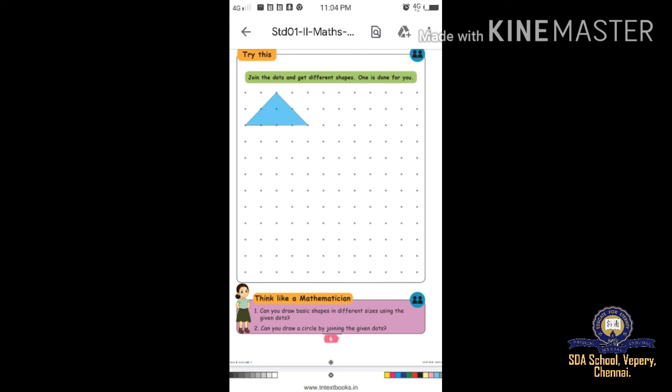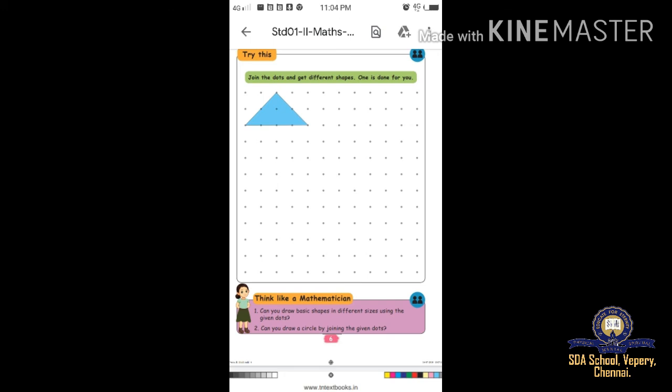So children, you have to look at the dots and draw any shapes and color them. Any shapes you can draw: square, triangle, rectangle, or you can try the circle also, no problem. Inside you have to color very neatly, how they are given in the example, and show it to me, okay? You have to try in your rough note also, then you can try in the workbook.